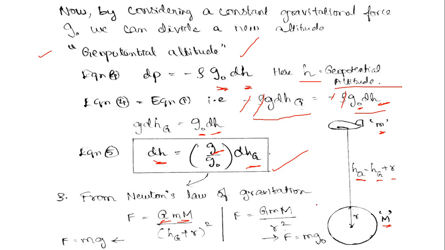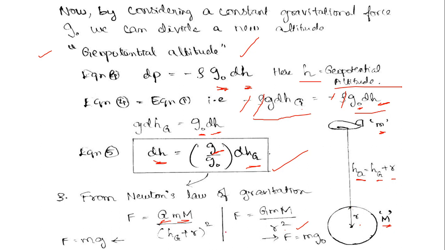So we are considering two cases. In one case, as I said, an airplane is flying at some particular altitude, which is above the surface of Earth, that is at some particular geometric height hg. And in the second case, we are taking that the mass or the airplane is still on the surface of Earth, that is the distance between the center point and the airplane is r.